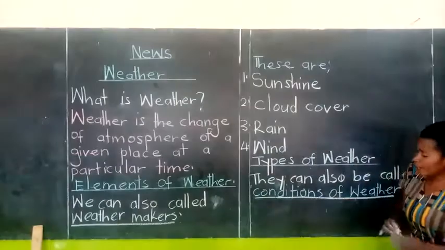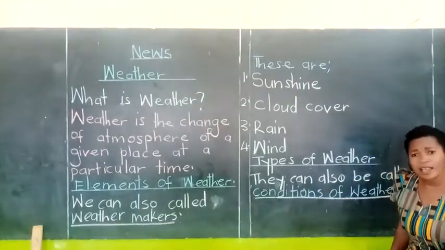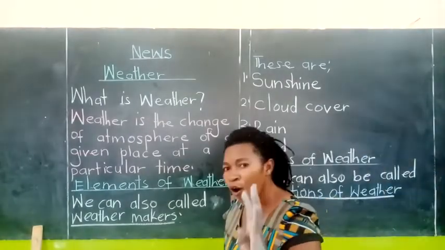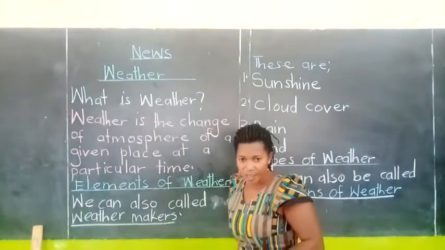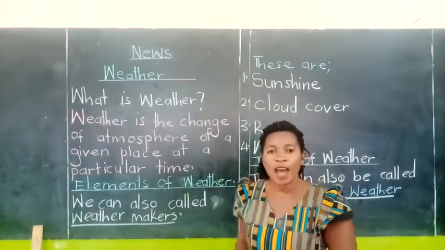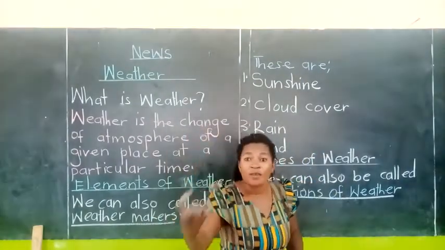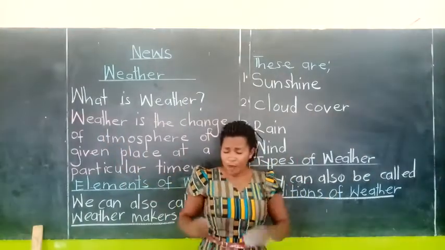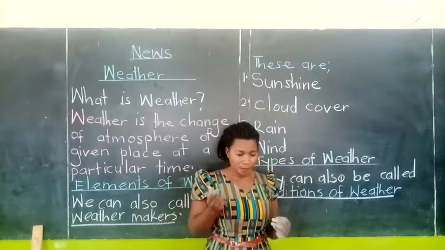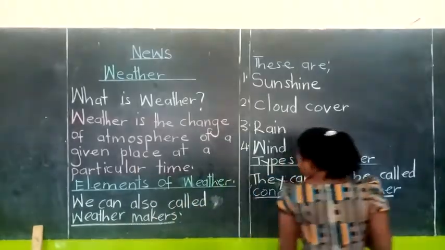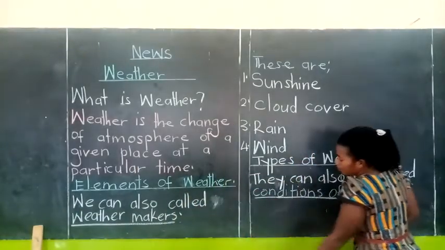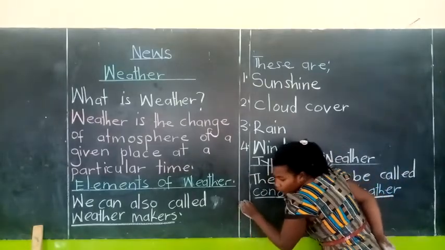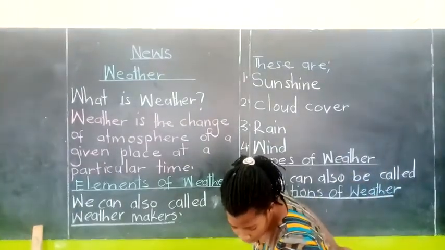Now here, we have got 4 types of weather. These types of weather come from the elements of weather. So let us have them.